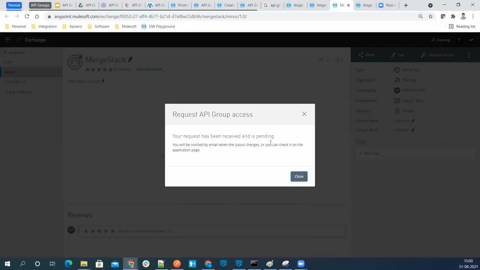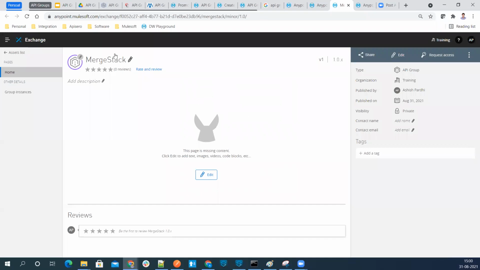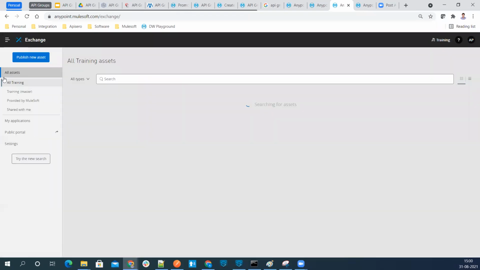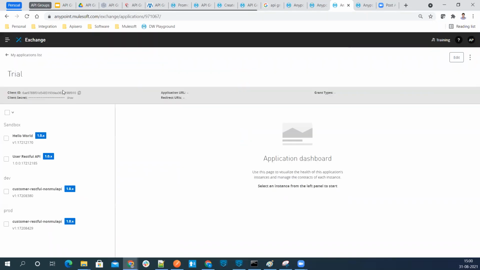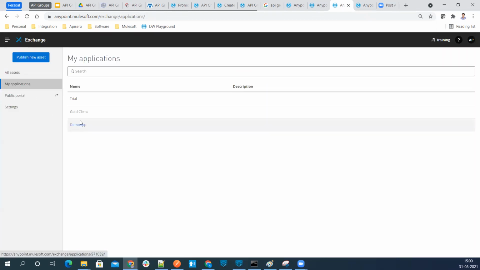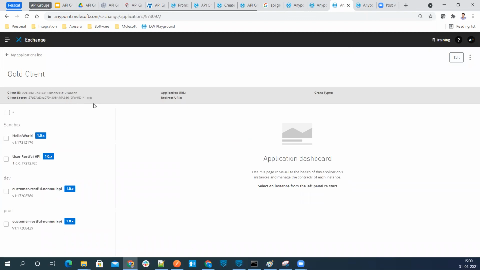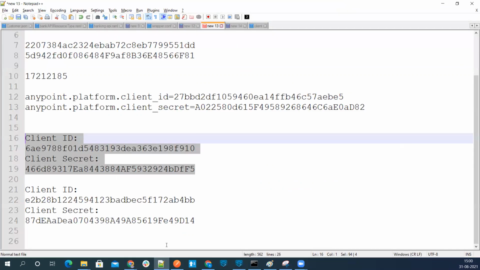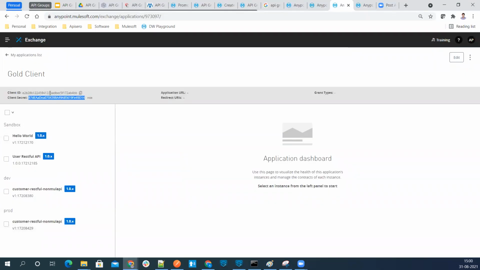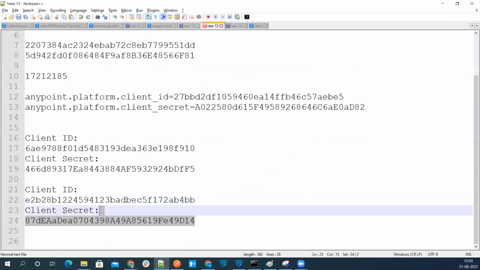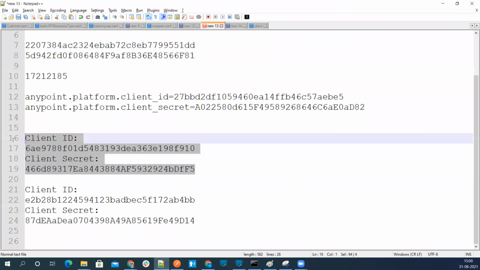And for this SLA, we said it will be a manual process. Let's close this. Okay. You can go back to assets here and you can see applications over here. So this is a trial. This client ID and client secret we already copied. Let me copy the gold client and this one. Control C, go back over here, Control V, again go back, copy the client ID here. So let's remember this is for gold, this is for trial SLA. Okay, let's keep this information safe.